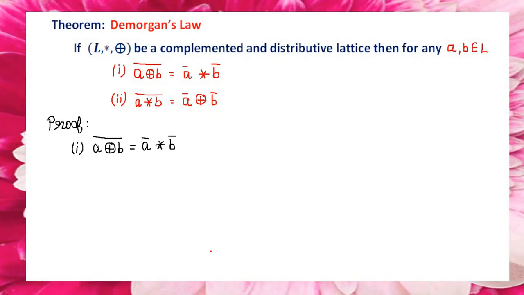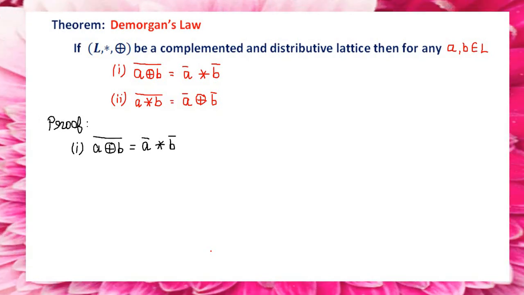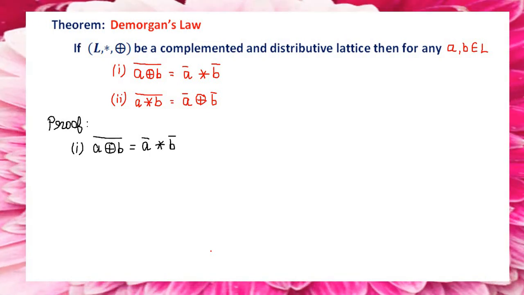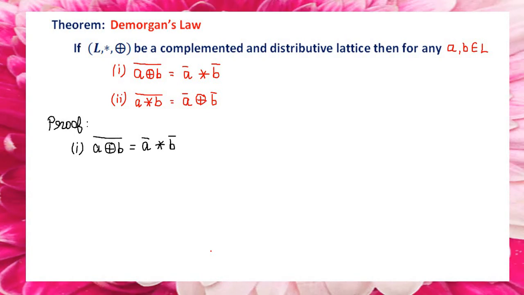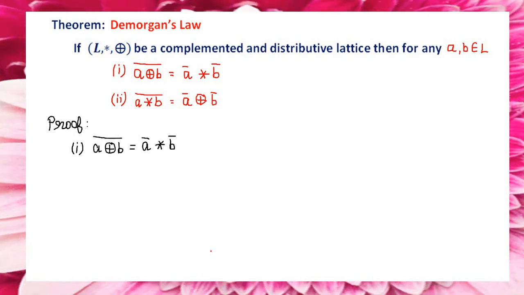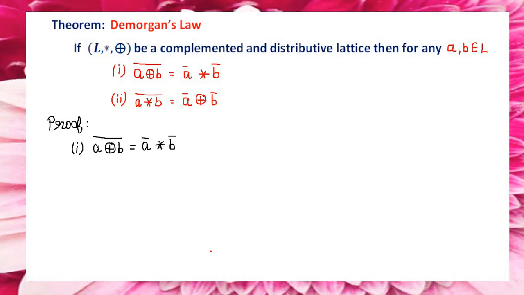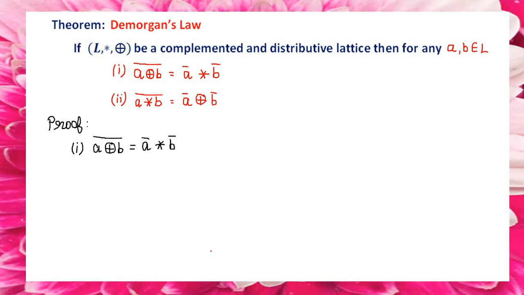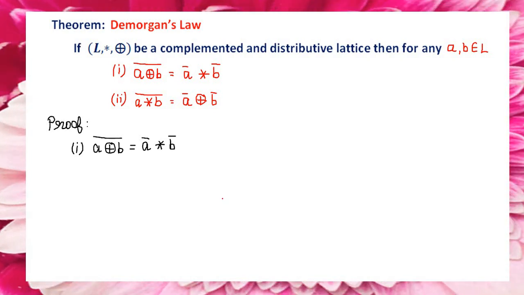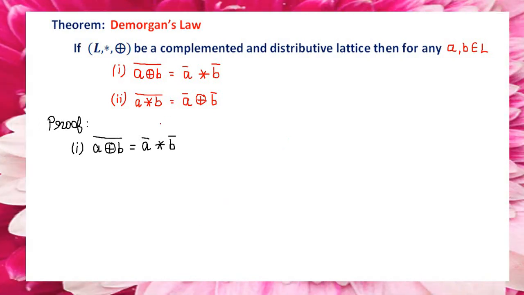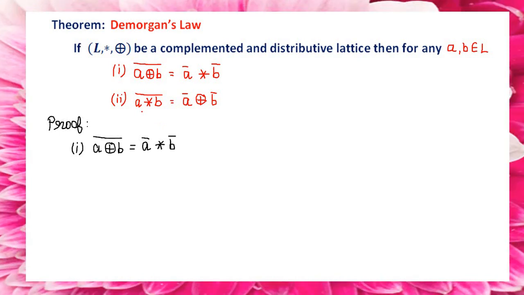So next one will be De Morgan's law. Here also we are introducing the complement and a distributive lattice. Here I want to prove two things, but first I am going to prove the first subdivision. Based on that, the next one will be the duality law, by using which I am going to conclude the second subdivision.